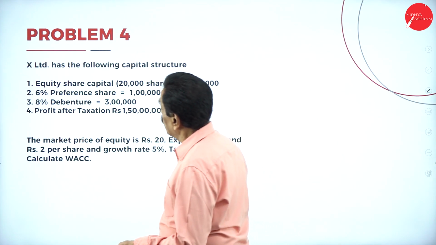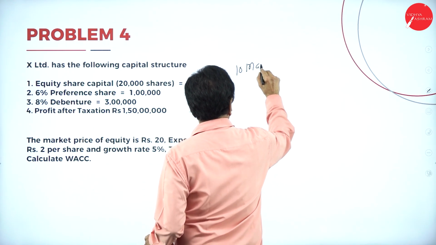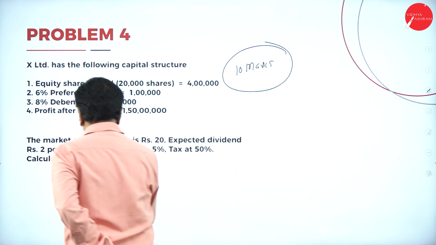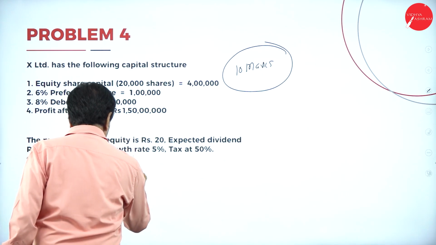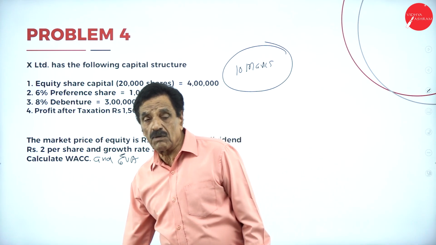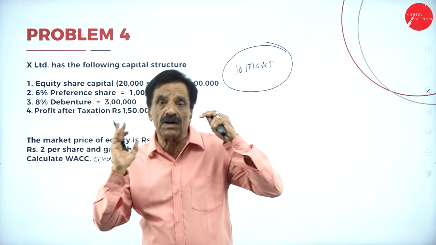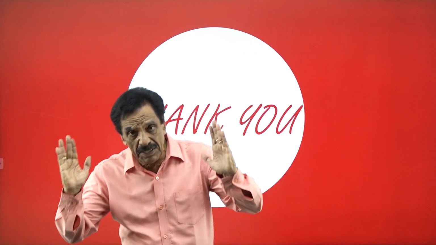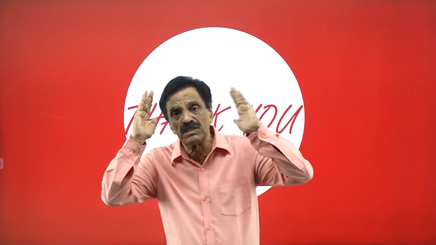I solved about 4 problems here. This problem will come for 10 marks. Economic value added, hope you understand that. We have solved about 4 problems and dealt with the theory neatly. We have explained the problem in detail. This chapter covers only very simple questions: one 5 marks question and one 10 marks question.